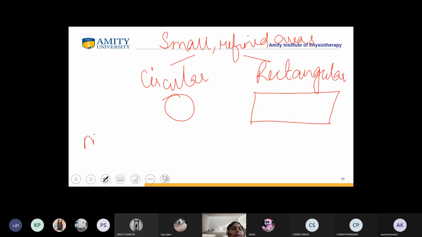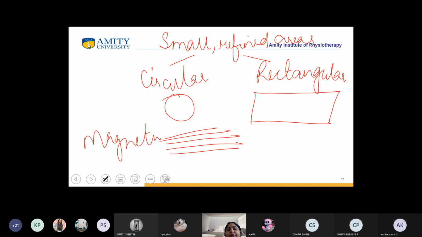Because from the magnetron, there is a multiple amount of waves which are coming, which are going through the cable. So once they're going through the cable, what is happening? Again, they have to get focused onto the director. While they have to get focused onto the director, if the director is very big, then it will get centralized in the center.